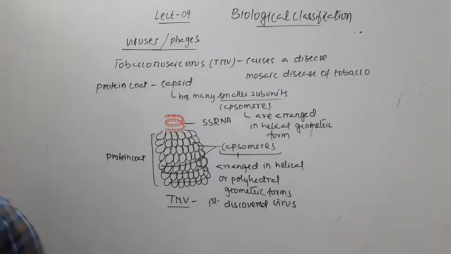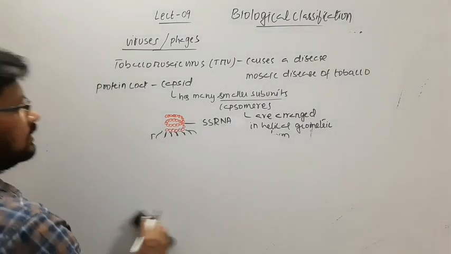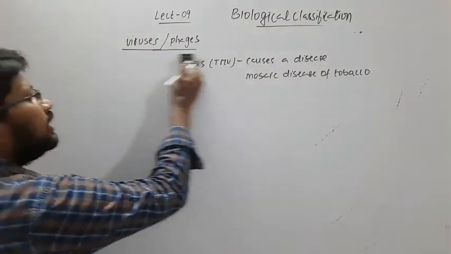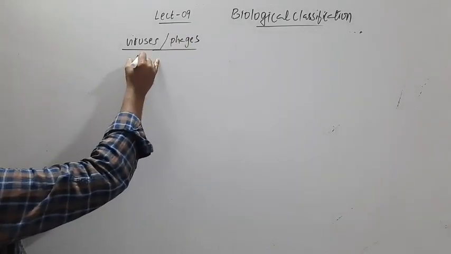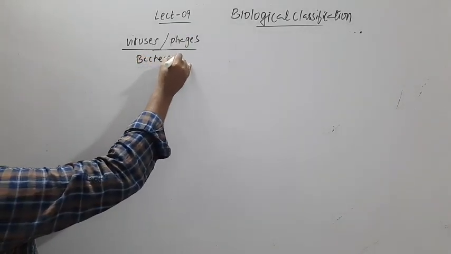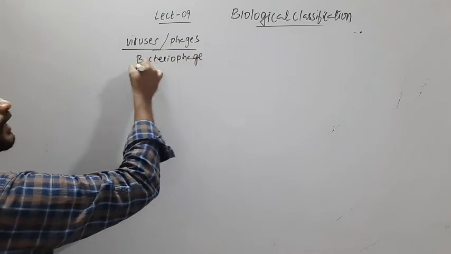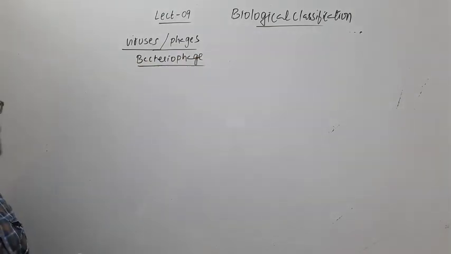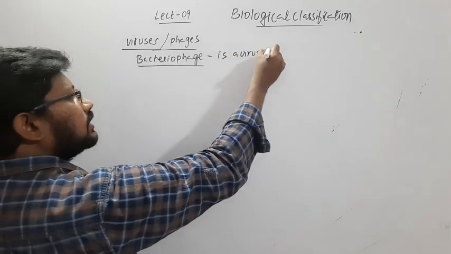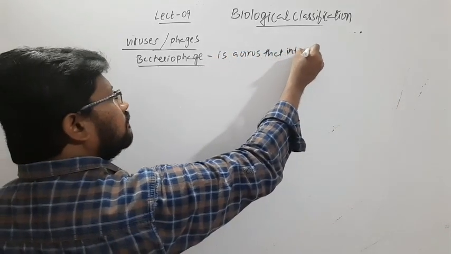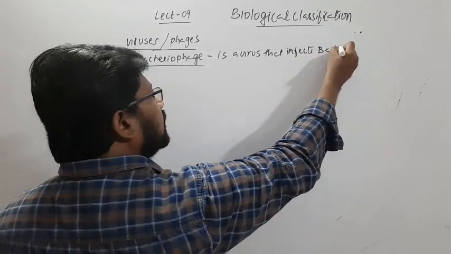Now we'll see one more virus, the bacteriophage. We'll see the structure of the bacteriophage. Already I told you a bacteriophage is actually a virus that infects bacteria.